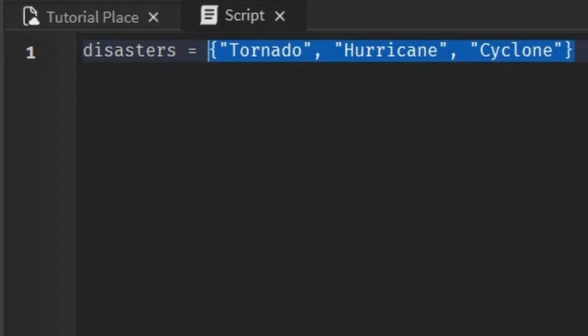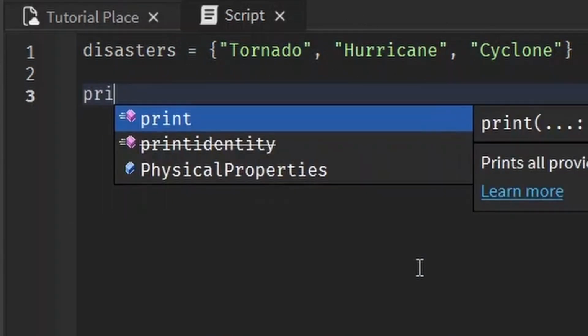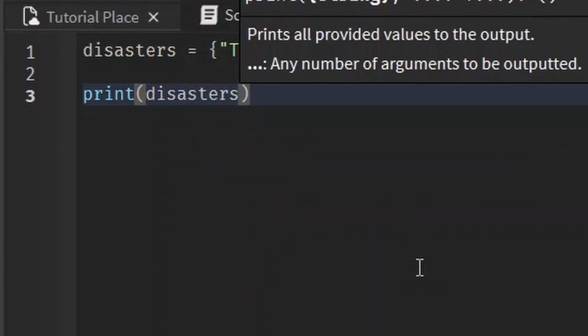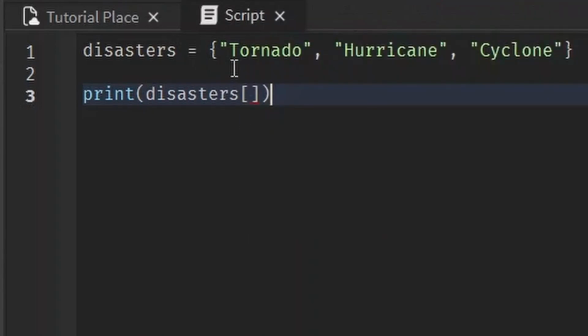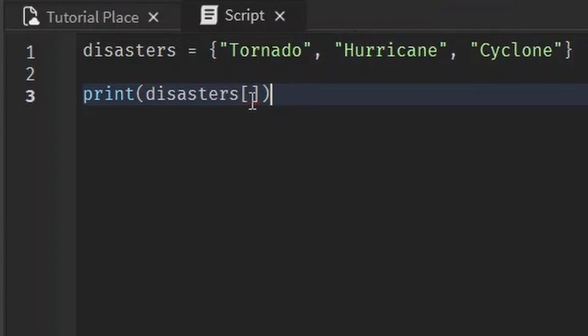Let's use this disasters example to show you what else you can do with tables. If we want to access any one of these values in the table, I'll just print it out in this case like I do with everything else because I'm keeping it simple. I only have 5 minutes, leave me alone. We just type the name of the table, followed by square brackets this time, and what number it is. Like if we want tornado, we type in a 1 because it's the first object, and it'll tell us tornado. If we want cyclone, it's the third object, so we write 3.